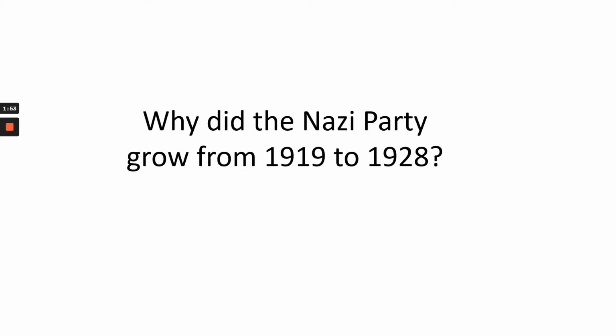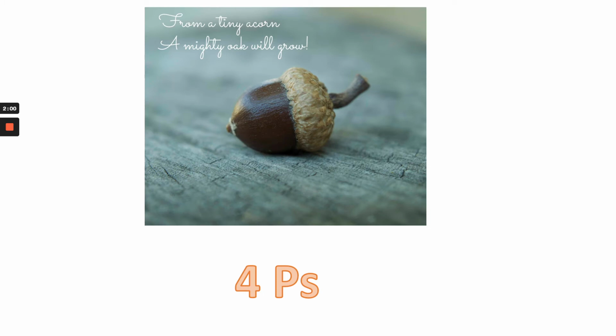Okay, so firstly, let's look at why did the Nazi Party grow from 1919 to 1928. And we're going to look at the four Ps, which will help us to understand how this tiny nationalist party was able to grow from really having almost no members to becoming one of the most powerful parties the world has ever known by the 1930s. How the heck did that happen?